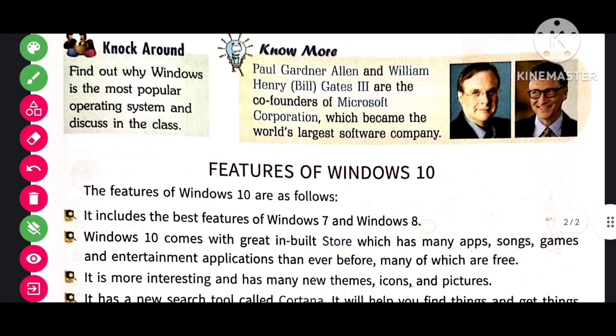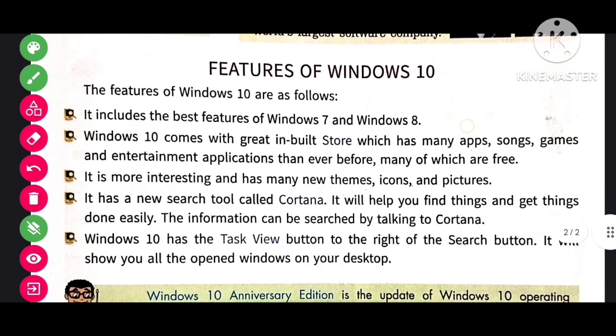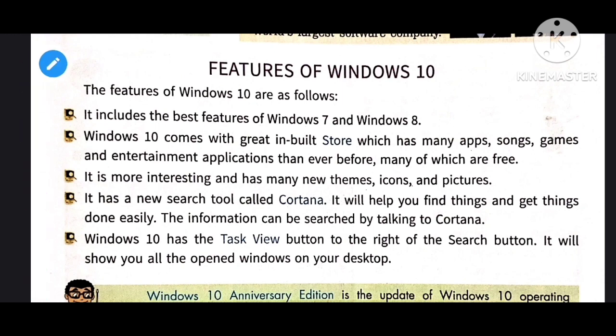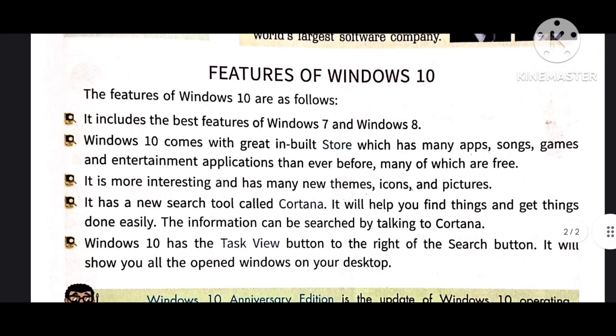Next, we can discuss our main important topic for today. For example, can you answer me why we like chocolate, why we like Dairy Milk? Because in Dairy Milk we have different tastes and flavors, so we like chocolates. Same thing, if some software or operating systems have good properties, then we can use them. So the features of Windows 10 are as follows. The first feature: it includes the best features of Windows 7 and Windows 8, the best compared to the earlier versions.